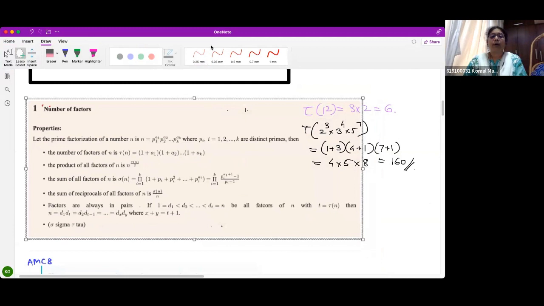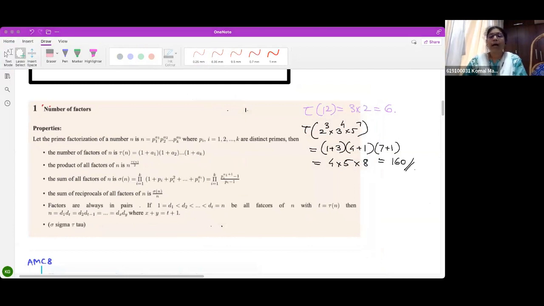Now, if my number N can be factorized like this: P1 raised to A1, P2 raised to A2, and so on, Pk raised to Ak, where these are different primes, then my number of factors tau n will be given by 1 plus first power, 1 plus second power, and so on. I have to add 1 to each power. Okay. Is this clear to everybody? Followed?